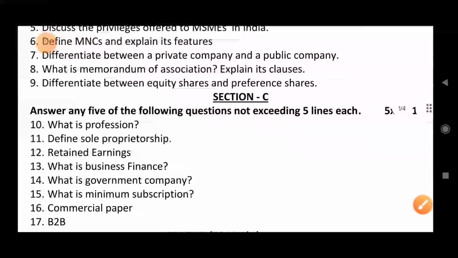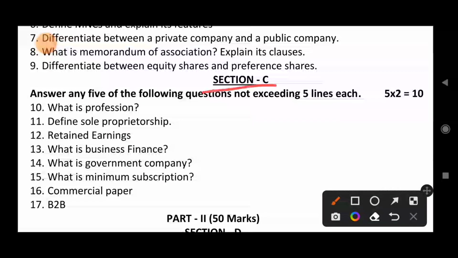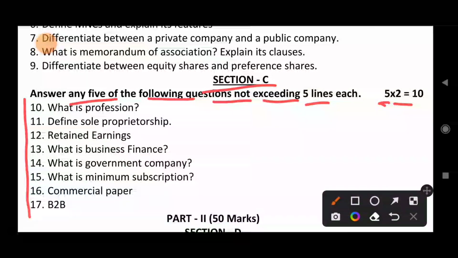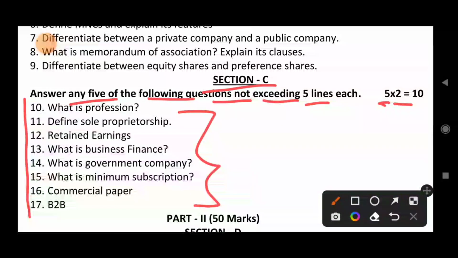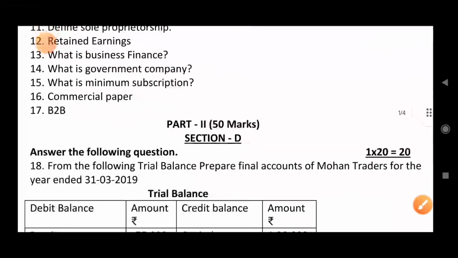The next section is section C. Here we need to answer any 5 of the following questions, not exceeding 5 lines each, 5 into 2 marks each. We call them very short questions. Out of 8 questions you need to write any 5. You can see these are some of the important questions also.